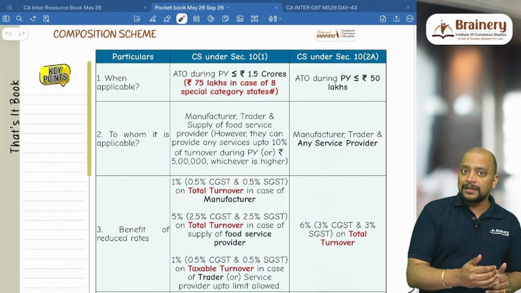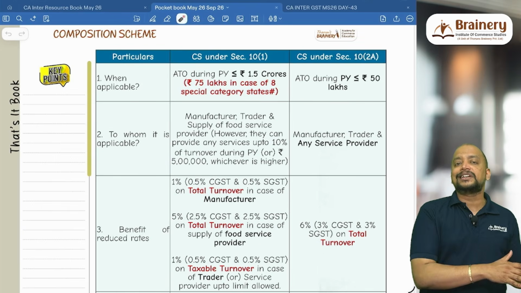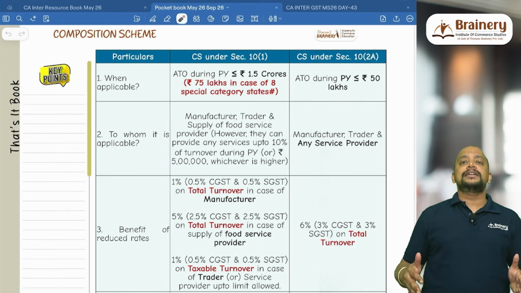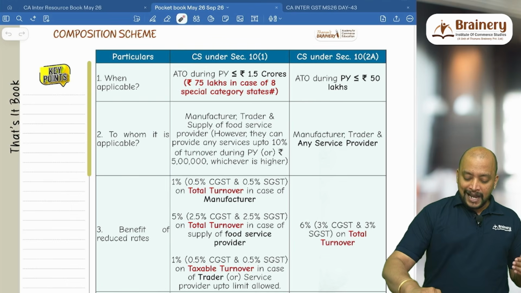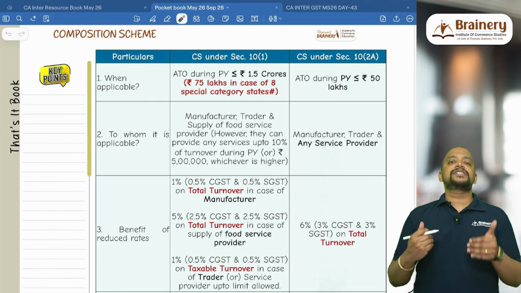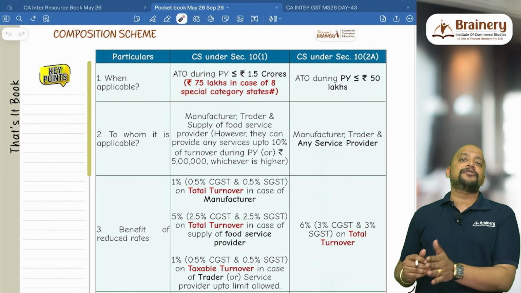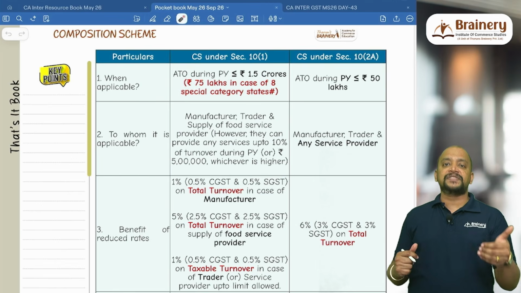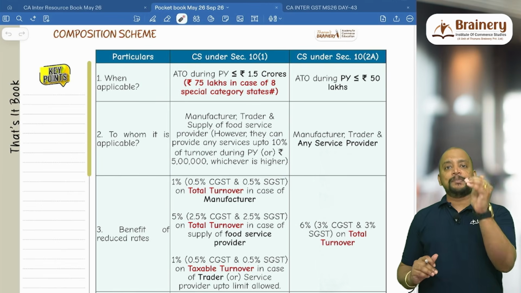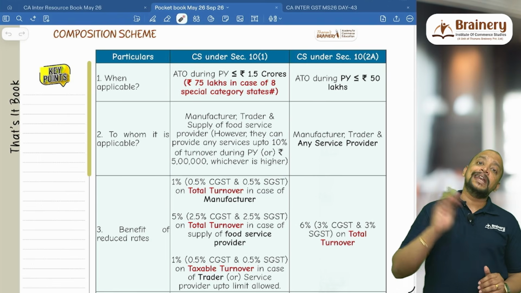If it exceeds that limit, then they cannot opt for composition scheme during the current year. So it should not exceed that limit during the previous year. Then in the current year they can opt for composition scheme. And to whom it is applicable, we know that manufacturer, trader, supplier, food service provider or any other services up to 10% of turnover during the previous year or 5 lakhs, whichever is higher. So primarily they should be manufacturer, trader or supplier, food service provider. In addition to that, they can render any other services.